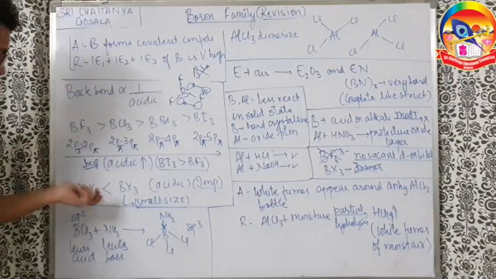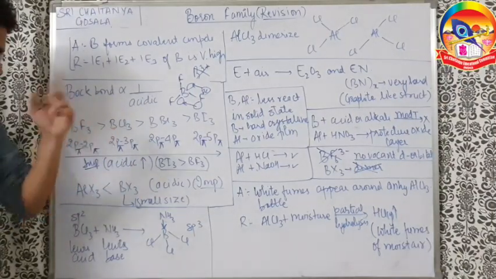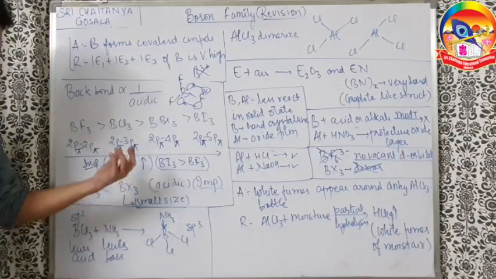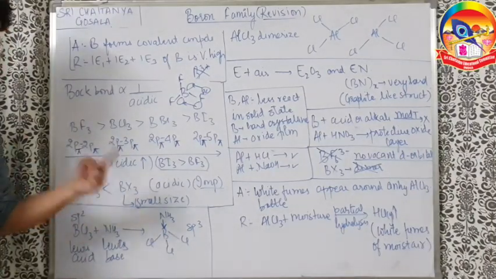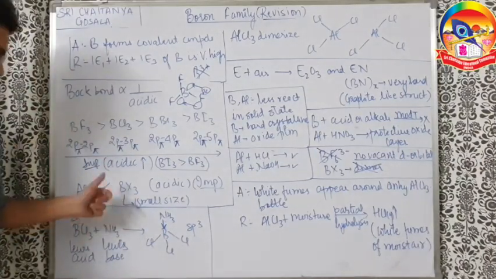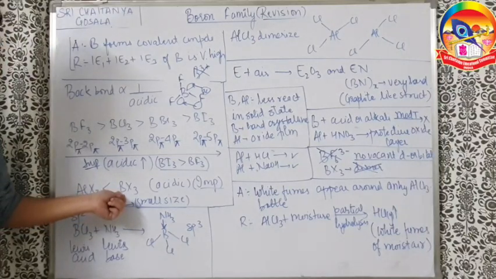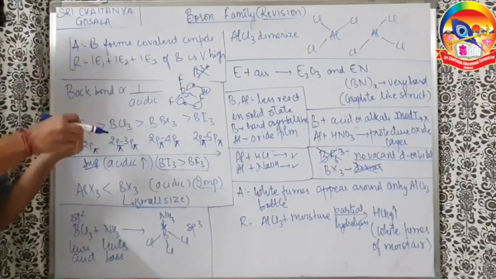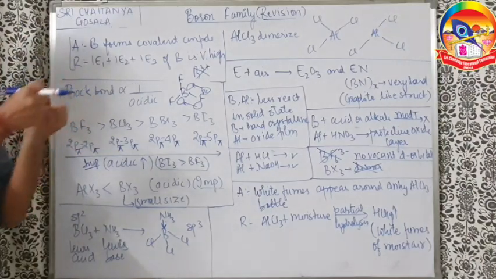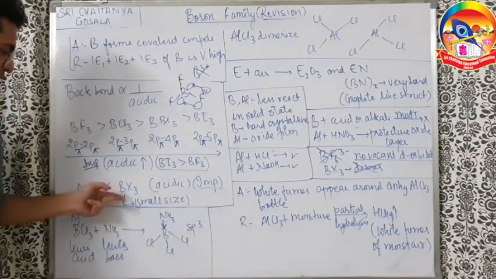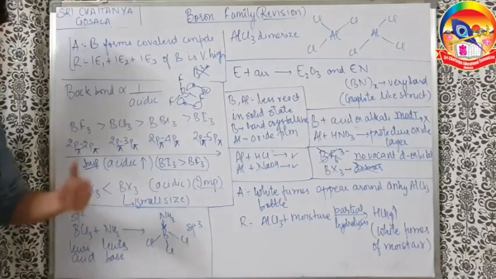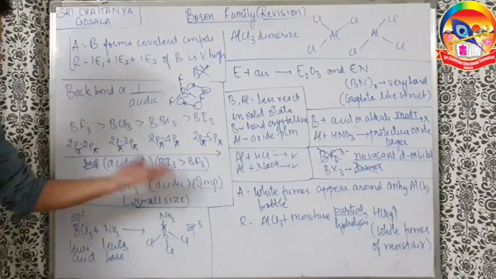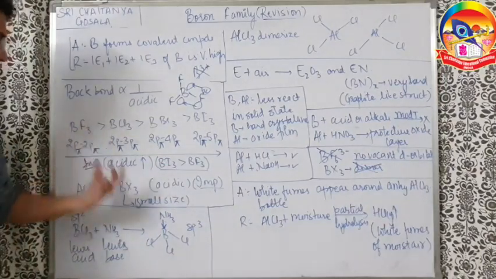So understand, AlX3 and BX3, when we compare, here X is the same, the central atom is different. So who is a better lone pair acceptor depends upon the central atom. When you have a smaller central atom, the nucleus is very close to the valence shell. So when the electron comes to the valence shell, the nucleus can attract it better. So because of the small size of boron, BX3 is a stronger Lewis acid than AlX3. So the acidic nature of BX3 is more than AlX3, very important.